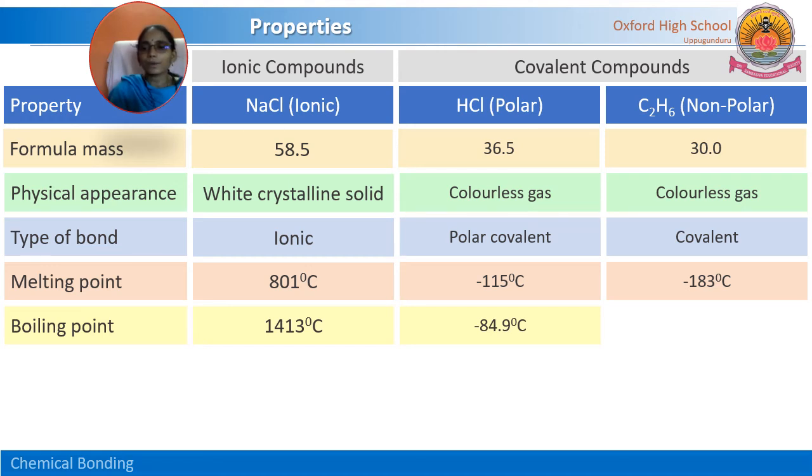So for polar covalent compounds and non-polar covalent compounds, so totally for covalent compounds, the melting and boiling points are very low, comparatively with ionic compounds. For ionic compounds the melting and boiling points are very high. The next property is solubility.